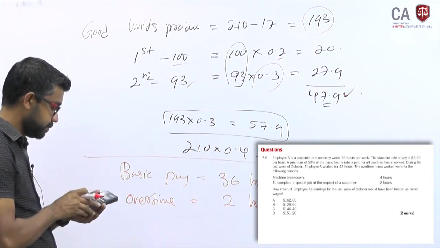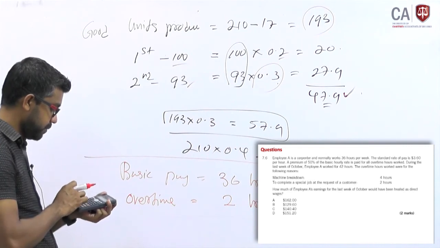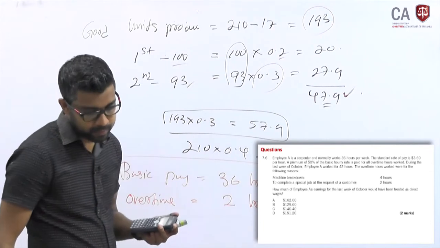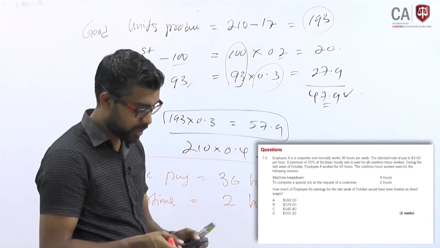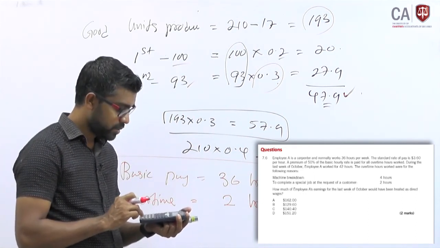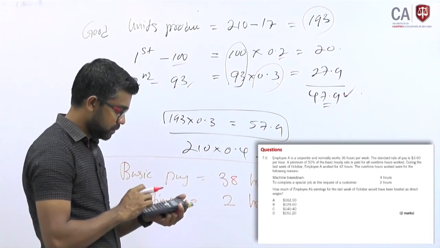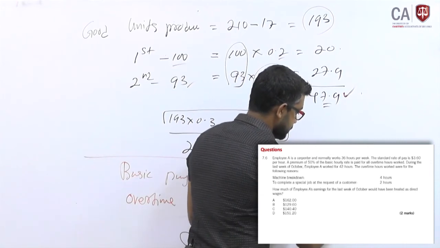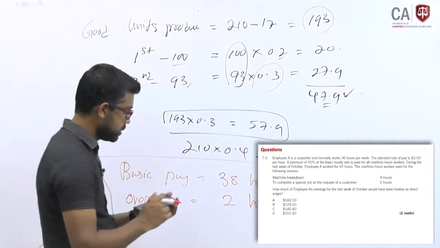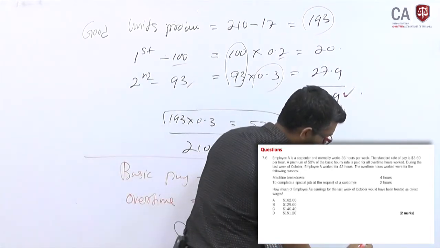3.6 into 2 into 0.5. It's not working properly. 36 into 3.6, sorry, 36 into 3.6 is 129.6. Then 3.6 divided by 2 into 2 hours is 3.6. Total 140.4.